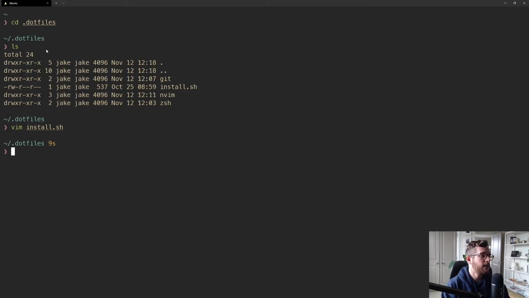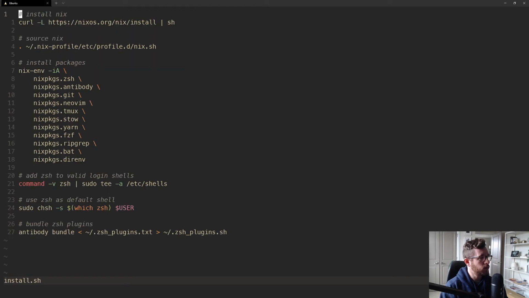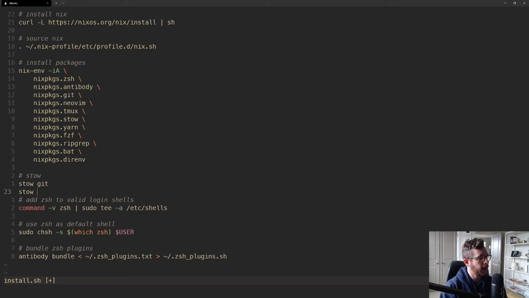What you'd end up having is a home directory that's void of any ZSH configuration. It's void of any Git or Neovim configuration. So ideally, what you'd want to do is clone it, run the install script, and within the install script, you stow Git, Neovim, and ZSH, or whatever other packages you have. So I'm going to open up the install.sh executable, and I'm going to put our stow command right here. I'm going to stow all of our packages.